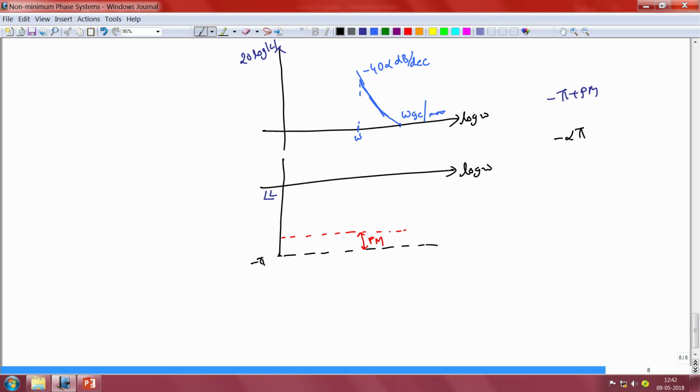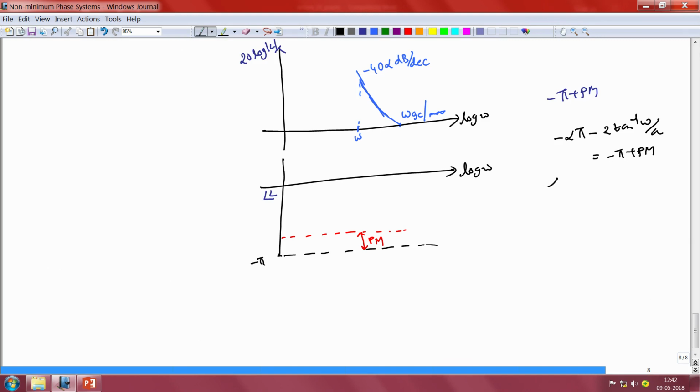And since we have a non-minimum phase term that is cascaded with the minimum phase transfer function, if at this point in time we assume that we have a non-minimum phase zero, then the phase lag associated with that is going to be given by minus 2 tan inverse of omega by A, and the two together is going to be equal to minus pi plus Pm, because this is the maximum permissible phase lag at any particular frequency omega. So this tells us what the maximum possible value of alpha is at any particular frequency omega,